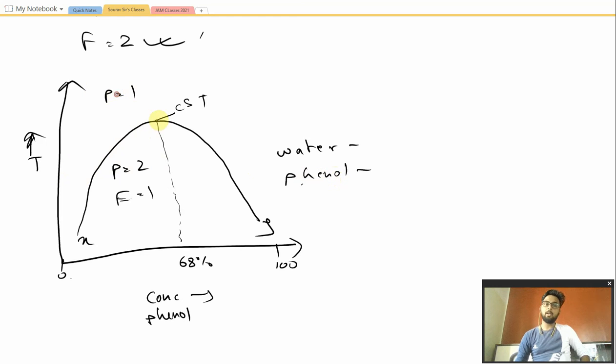And above this point, after the CST is reached, we will be having phase equal to 1. Why? Because above the CST both the phenol and water are totally miscible to each other, so they have only one phase in the system, and therefore here we get the value of F to be equal to 2. So these are the two situations in which the value of F can be varied, in accordance with the number of phases that are being formed. The number of components is the same for both cases.